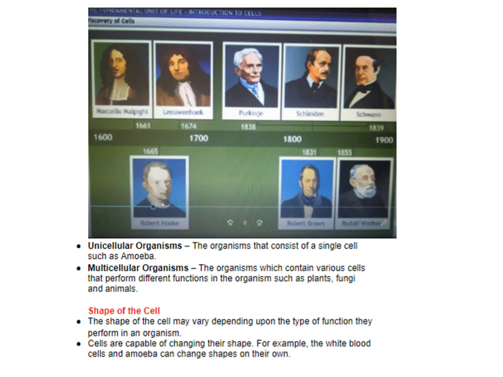Now let's talk about the shape of the cell. Remember, in class 8 you have studied that the shape of the cell depends upon the function the cell is performing in the tissue and its location in the body. So depending upon that, cells have various shapes, and some cells are also capable of changing their shapes, for example white blood cells. Even amoeba is capable of changing its shape. And some cells like neurons have specific shapes because they are performing very specialized functions.